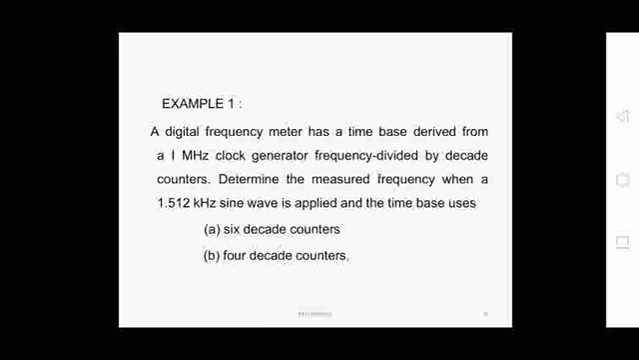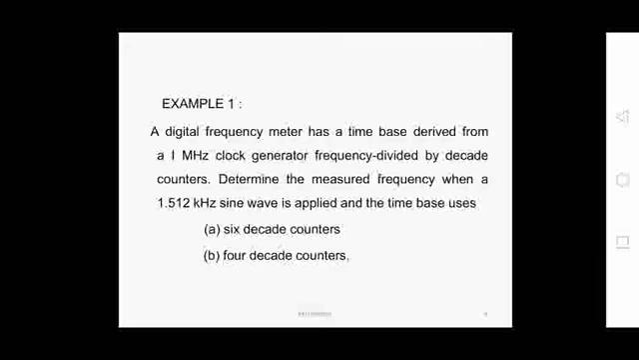How are we measuring this 1.512 kilohertz using the two different time bases, and how are we getting the range measurement error in these two cases, we will see in this one.